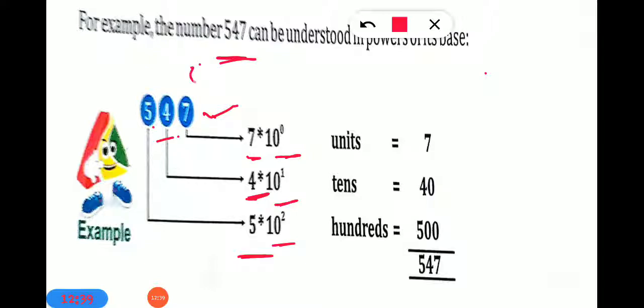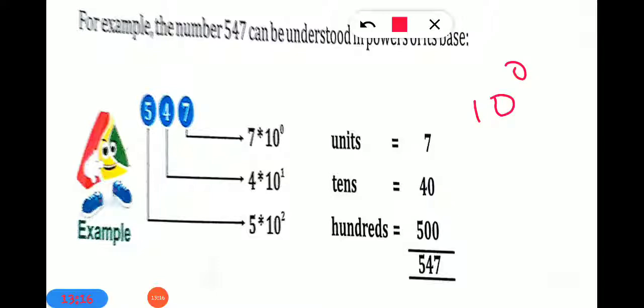We give the position 0, next 1 and 2. Where does this position go? It goes as the power of 10. 7 has 0 position, so we write 10 raised to 0, 10 raised to 1 and 10 raised to 2. Clear everyone? Where did 0, 1 and 2 come from? That is the position of that number. Clear everyone? Okay. Now next, here you know multiplication, addition, subtraction, division, but raised to 0 means, raised to 1 means, how to evaluate all this.